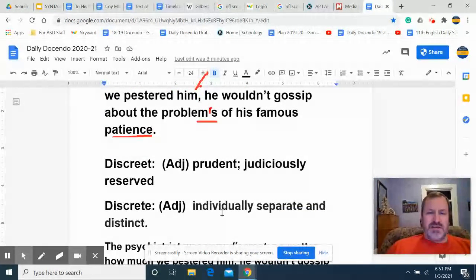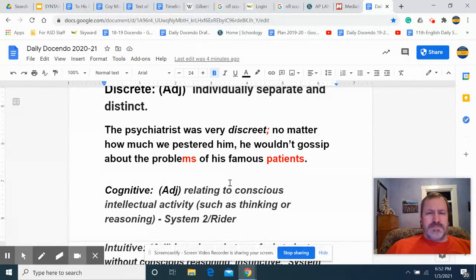The other kind of discrete is individually separate and distinct. So when you break things into discrete groups, it's E-T-E. That's kind of easy to remember because you might say, well, they're separating the two E's with the T there, so it's discrete. So here are our changes. We fixed the run-on. You can use a semicolon or a period here. We got rid of the apostrophe, and we changed this to patients, the correct spelling for the plural noun.